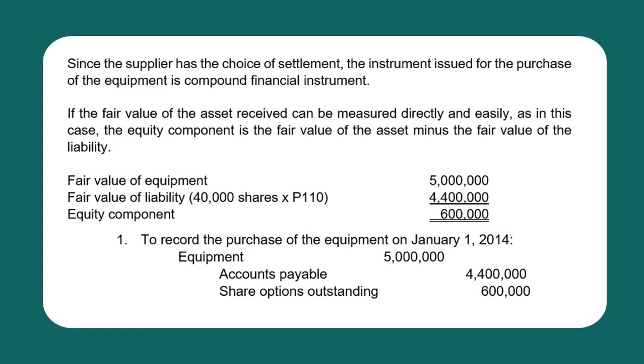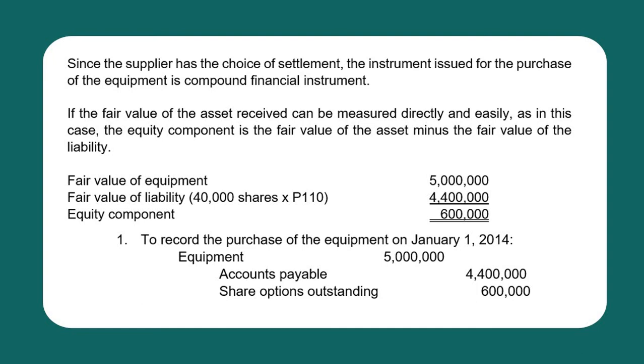Again, as a recall, when there is a compound financial instrument, we will determine first the fair value of the liability. And any residual from the fair value of the compound instrument after deducting the fair value of the liability shall be the equity component. So the fair value of the equipment, which is the fair value of the compound instrument, 5 million, less the fair value of the liability, which is 4.4 million.